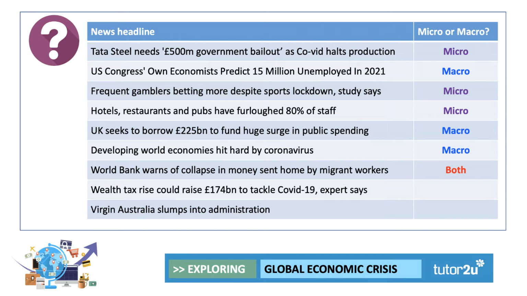Wealth tax rise could raise 174 billion to tackle COVID-19, expert says. Micro or macro? I've gone for macro. Big wealth tax rises, taxation, that's macroeconomics. And Virgin Australia slumps into administration. I think that's probably microeconomics.